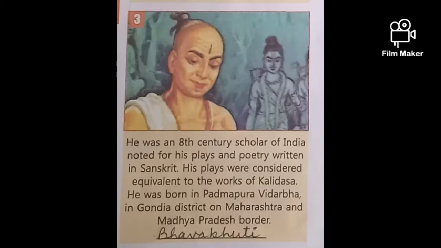Number 3 I am taking. He was an 8th century scholar of India, noted for his plays and poetry written in Sanskrit. His poetry and plays were written in Sanskrit. His plays were considered equivalent to the work of Kalidas. Means his works were equal to Kalidas's work.